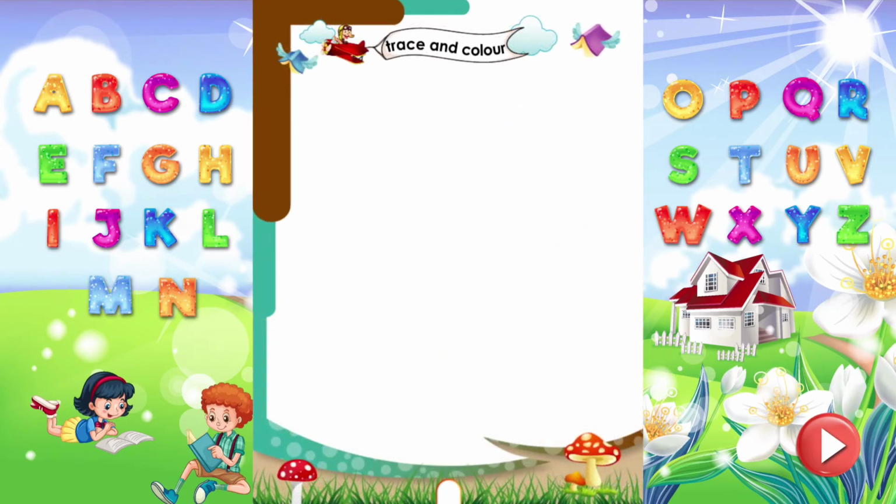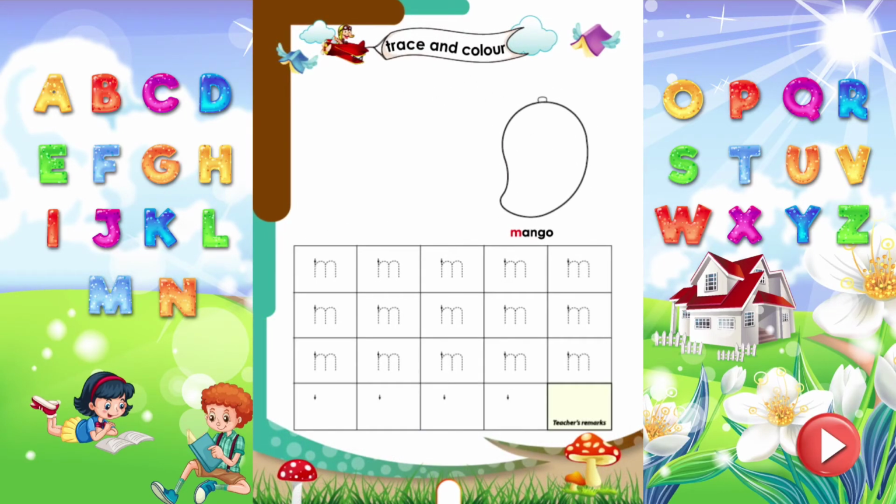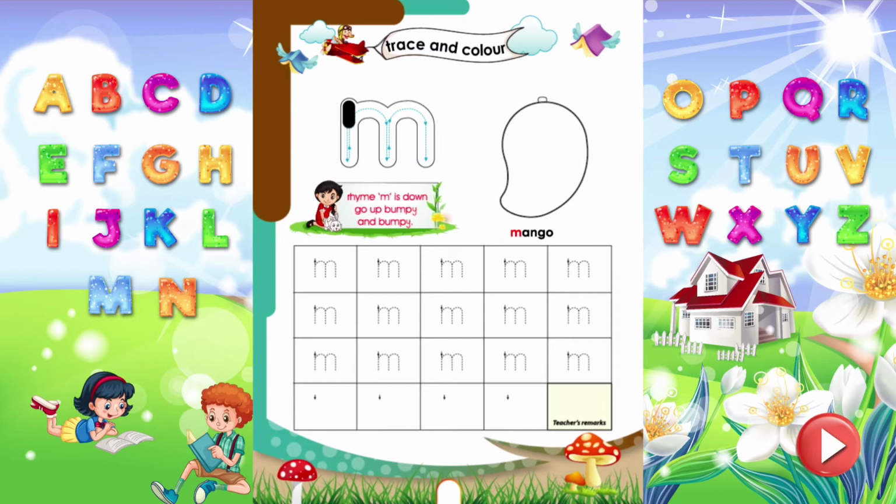Trace and color. Let's trace the letter M, which sounds M. Rhyme M. M is down, go up bumpy and bumpy. Trace all the letters properly. Wow! Time to color the mango.